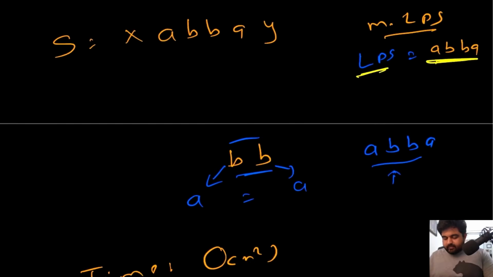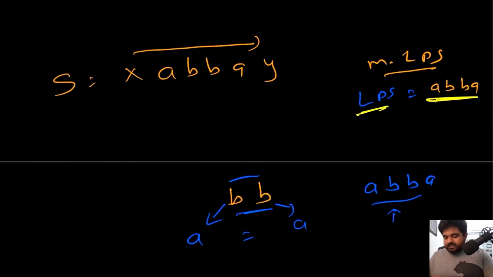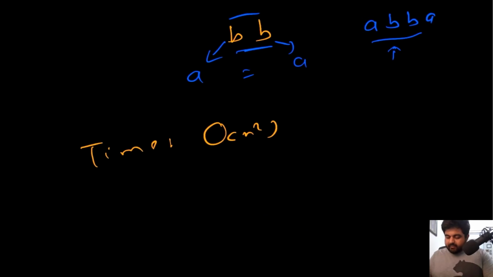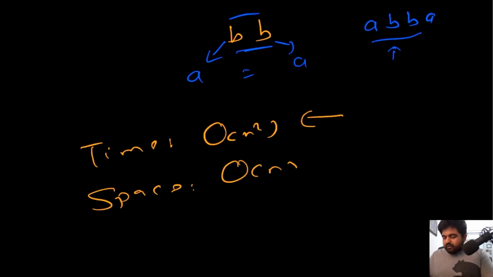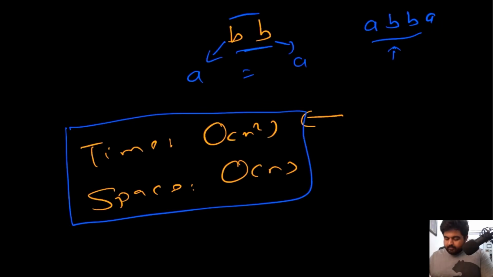Now why n square? Because we will have to iterate over every single value to see whether that is the middle of the longest palindromic substring or not. That takes n time, and if we have to iterate over all the values on the left and right side to see whether it's the longest palindromic substring or not, which means that in the worst case scenario, we might have to iterate over n square times to find the answer. In terms of space complexity, we might have to keep track of big O of n characters at any given moment, where n is the number of characters present inside the string. Now this is actually a much bigger improvement compared to our brute force approach, which had a time complexity of big O of n cube actually.